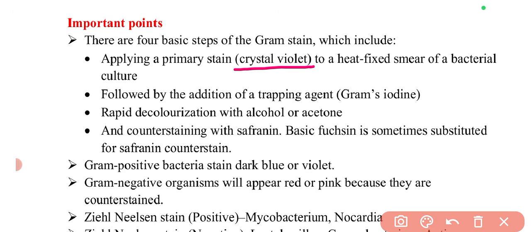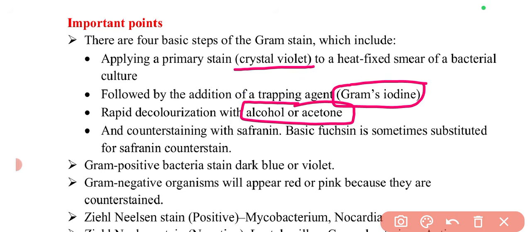Then the trapping agent is gram iodine, and for decolorizing, alcohol or acetone is used. And for counter staining, safranin is used. So this question has been asked previously, so this is also important. For counter staining, safranin is used, and sometimes basic fuchsin is also substituted for safranin.